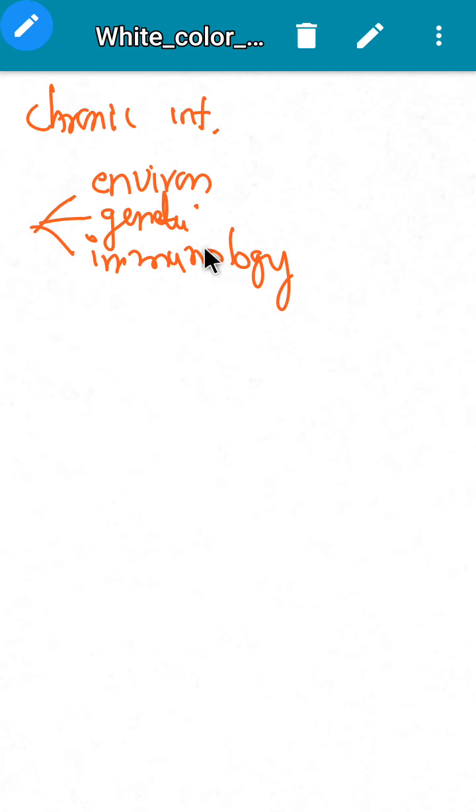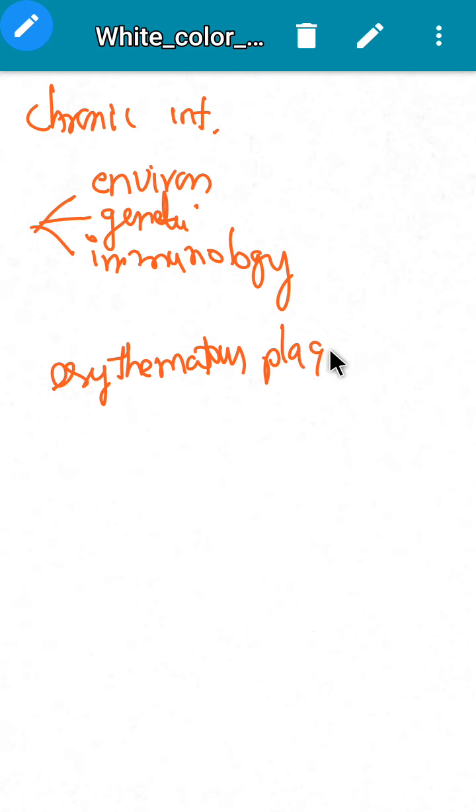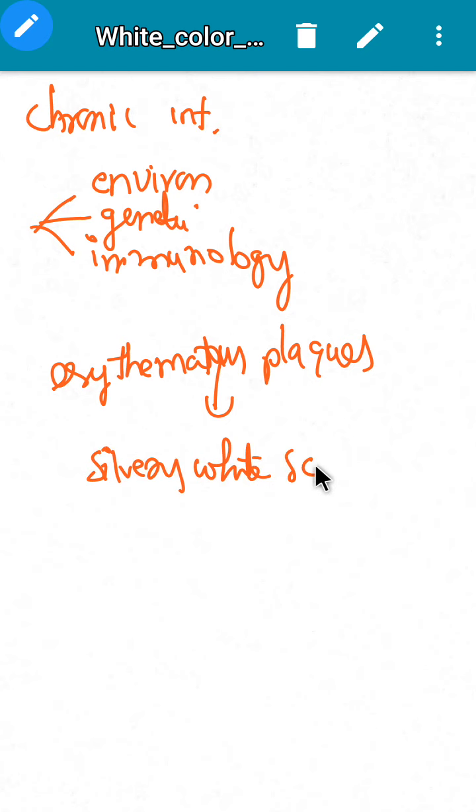All these things result in erythematous plaques which are covered by silvery white scales. This is about the definition.